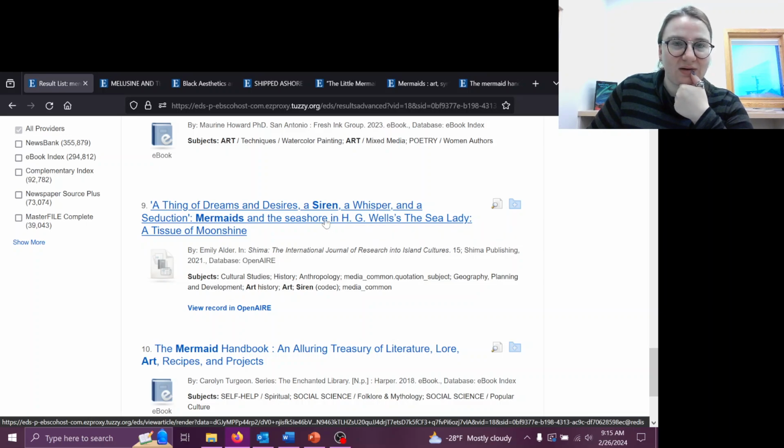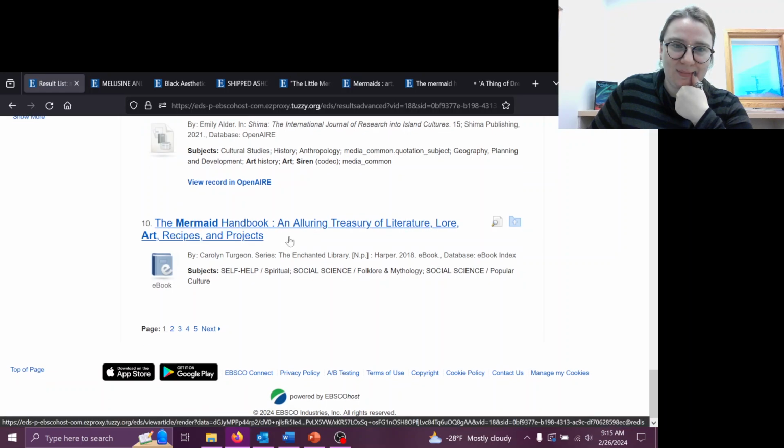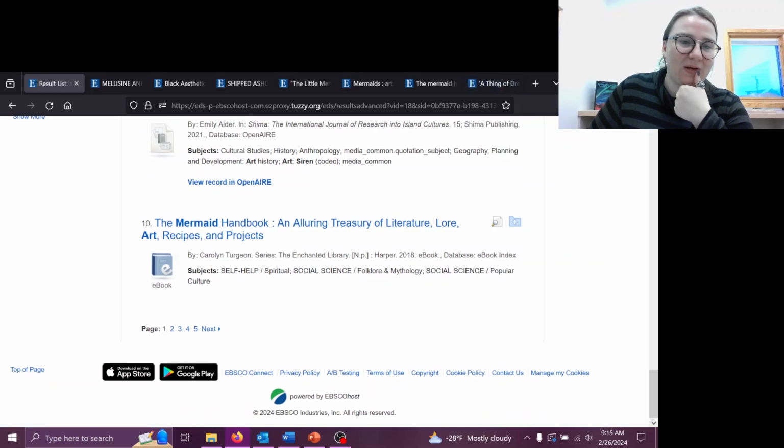Okay, this could be a very specific example of what I'm looking for, where they're doing a deep dive into how mermaids are portrayed in H.G. Wells's The Sea Lady. That could be useful. Mermaid Handbook, and that's another one that we've already picked up on.